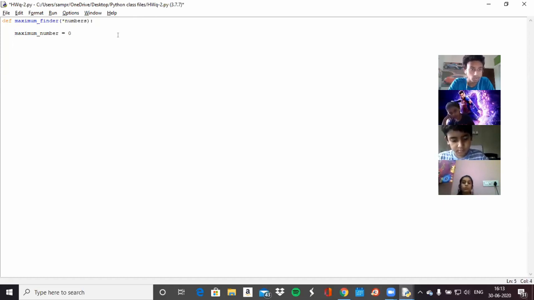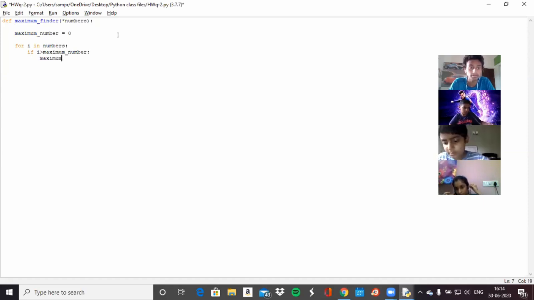Now, we'll start by making a loop for I in numbers. Okay, we're gonna loop one by one, right? First, I is gonna be the first value, then second value, third value, so on, right? We're gonna have to use the if statement to check if I is greater than maximum_number.